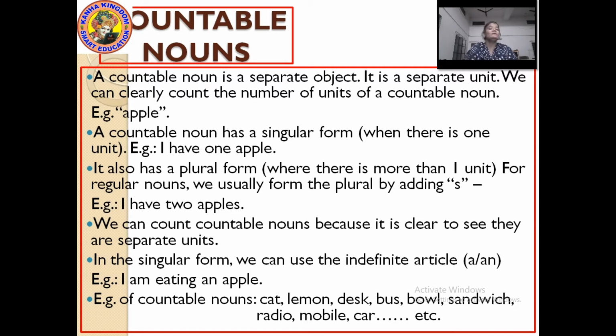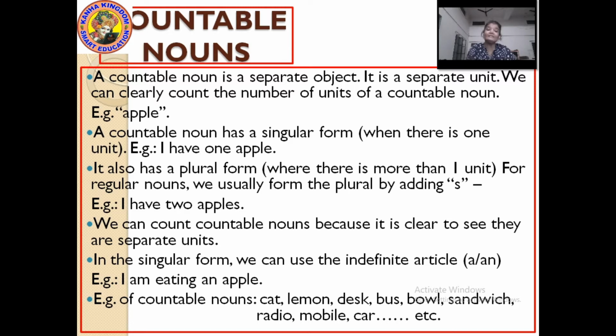A countable noun has a singular form. All countable nouns have a singular form. If I say one apple, then it is one apple without an S. Now if I have more than one, if I say two, then I won't say two apple, I will say two apples.